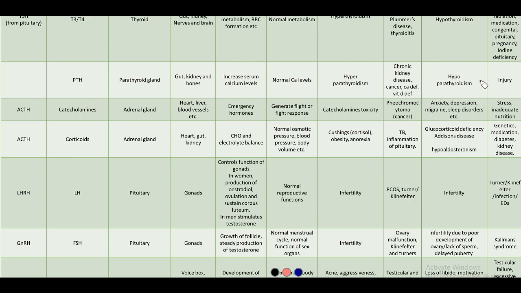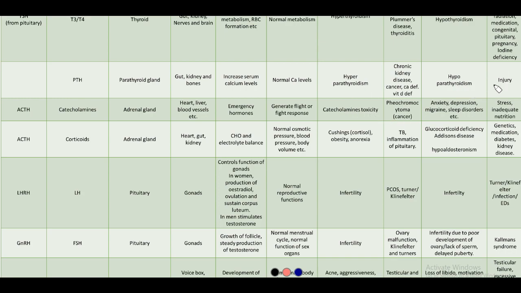Then hypoparathyroidism, that is, very low levels of parathyroid hormone are present. What happens in this condition is whatever calcium deficiency does to the body, this also does. So you feel a tingling sensation in your hands and legs. That is because calcium is responsible for normal nerve signaling and normal signals in the body. And also muscle spasms might be seen.